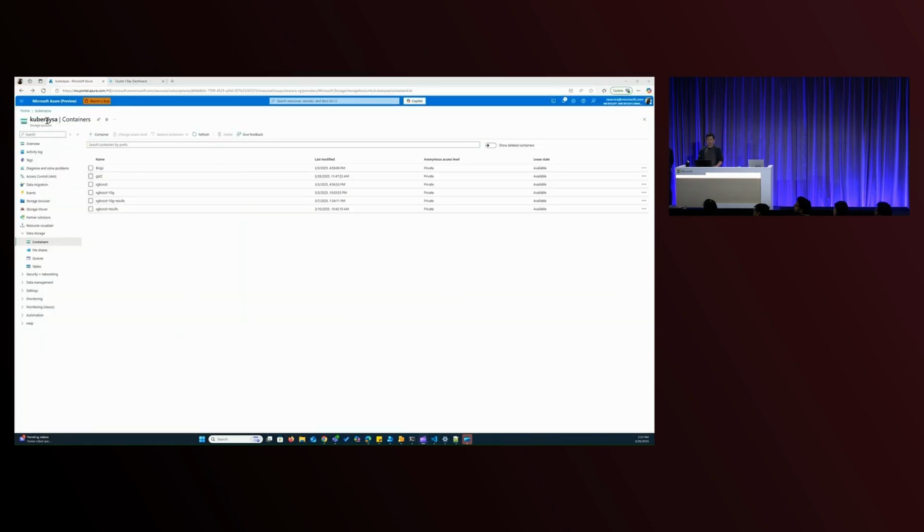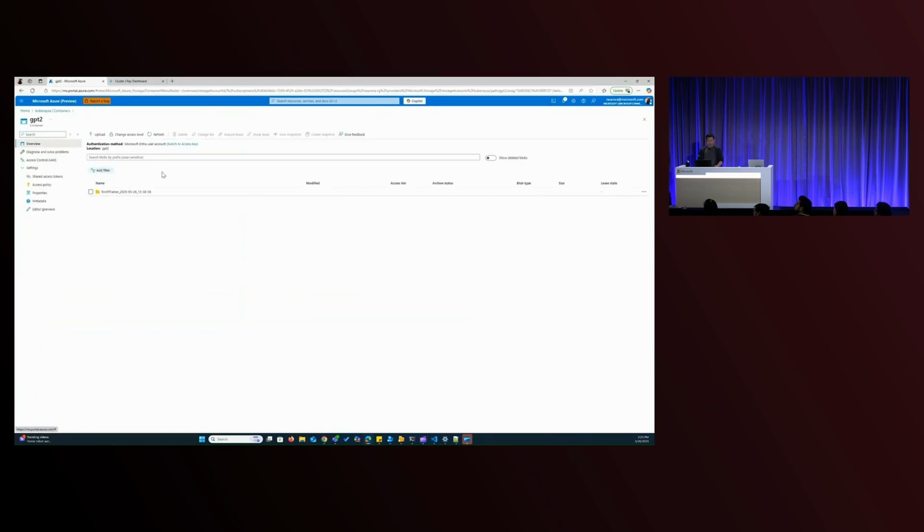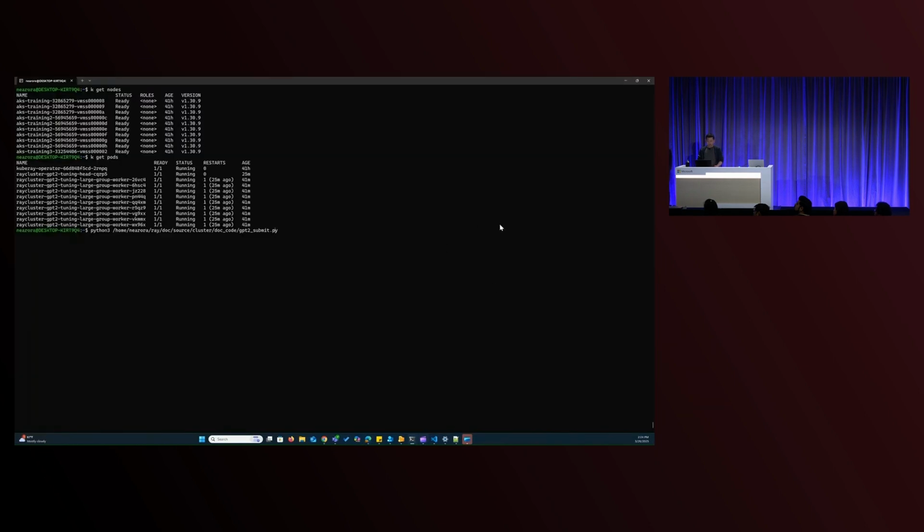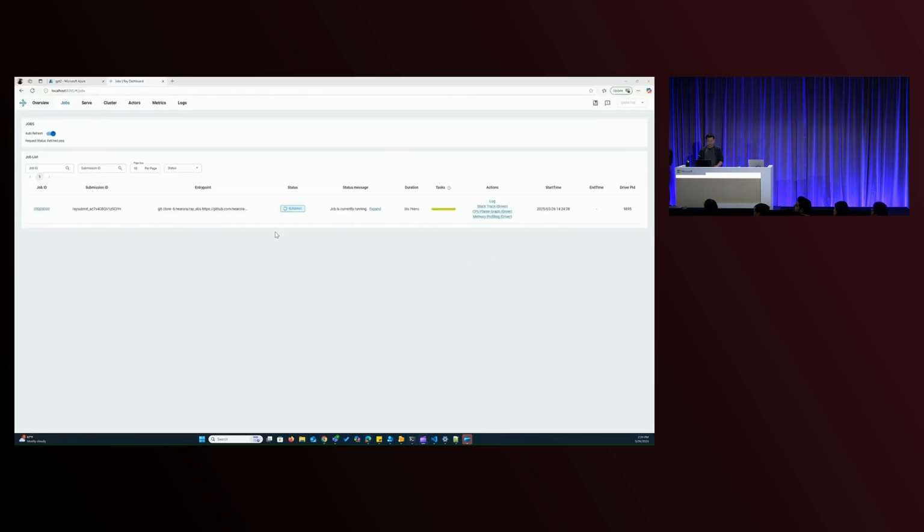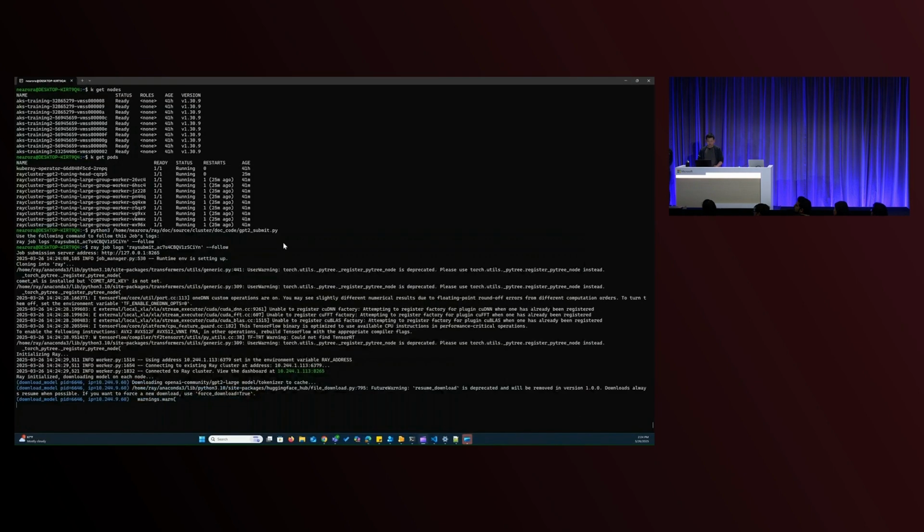So this is the storage account. As we mentioned, it is used in the tuning. It's used to store the training data set, model files, and also checkpoint files. So here we start the tuning job. The job has been started. We can also see the job status in the dashboard.